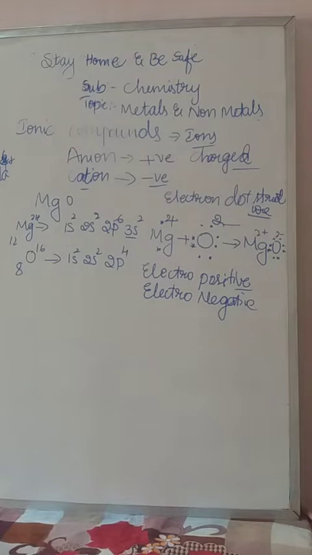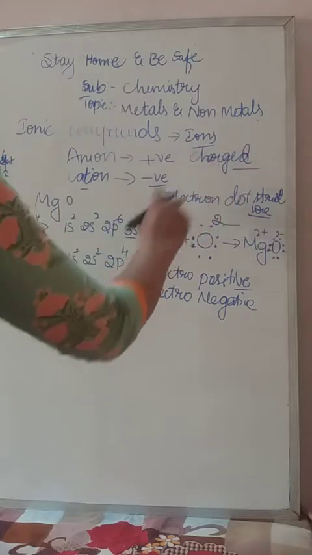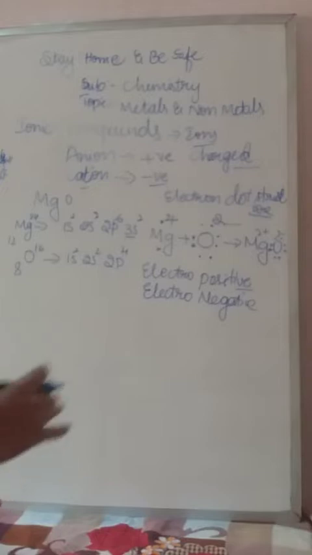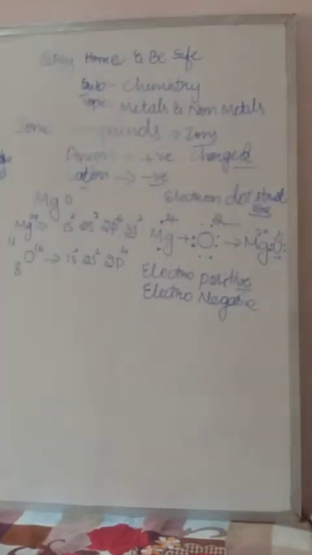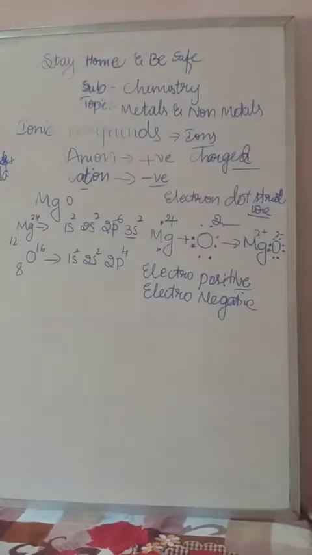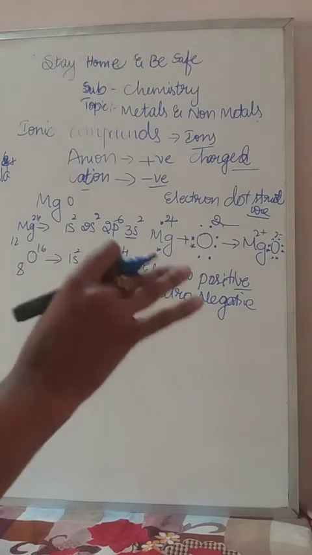Like that, by sharing the ions, they form compounds, these are all the electrons. I think I told you already, charged particles, positive and negative, always positive attracts negative. So that's why these compounds are called ionic compounds. They will ask you to write the electron dot structure in examination. You have to write it like that only. In this they will also ask what is electropositive, what is electronegative, what is an ion, what is an anion, and what is a cation. Concentrate on that.